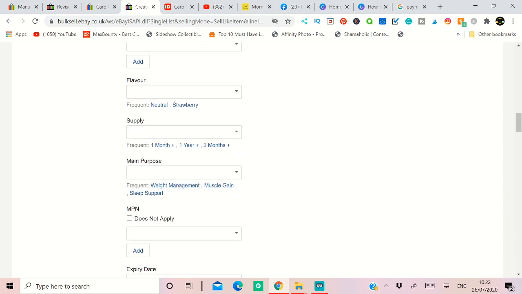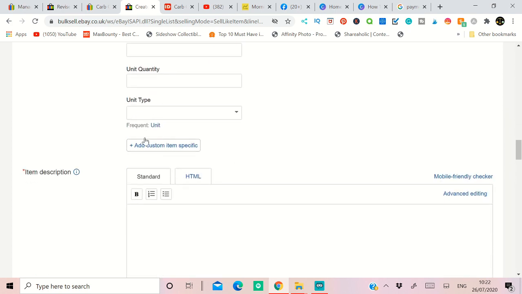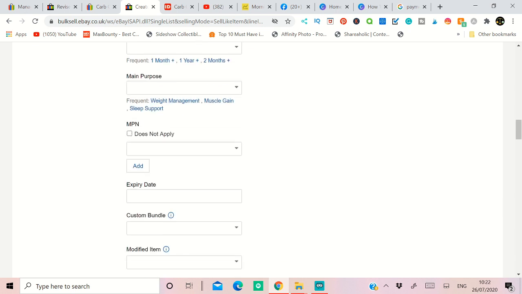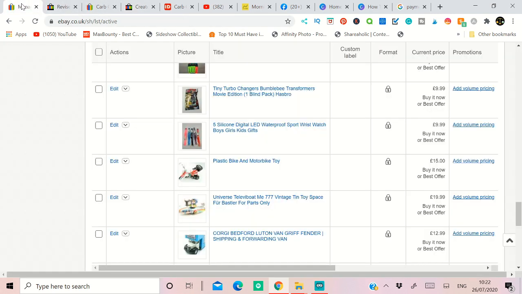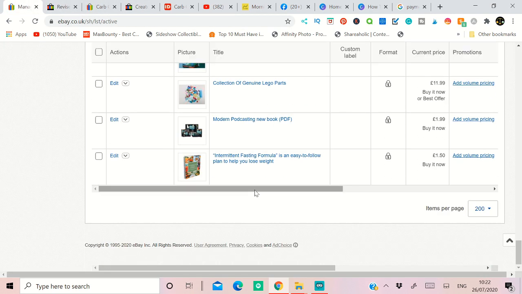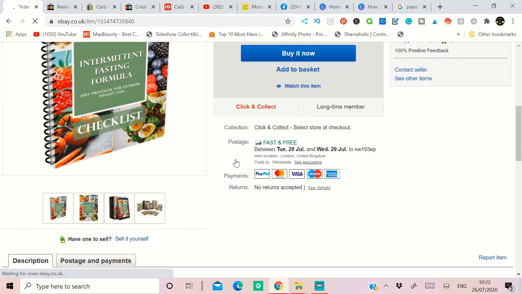So you go down to the bottom. Okay, there's nothing here to change, everything is the same because we are selling the same ebook. Go down to the bottom. Now what you have to do is copy and paste certain things here that avoid the mistake of people thinking this is a physical product. So you can go to my listing. I can put that information on Google Drive, so you can go and download it.